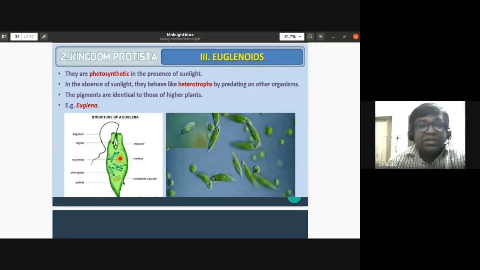This diagram you will again be drawing in your practical records. They have a short flagellum and a long flagellum. You can notice these structures like the contractile vacuole, nucleus, chloroplast. Instead of a cell wall, they have an outermost layer, the pellicle, which gives flexibility to their body. Now you can notice the second slide is seen through a microscope. This is how the euglena looks in a microscope.